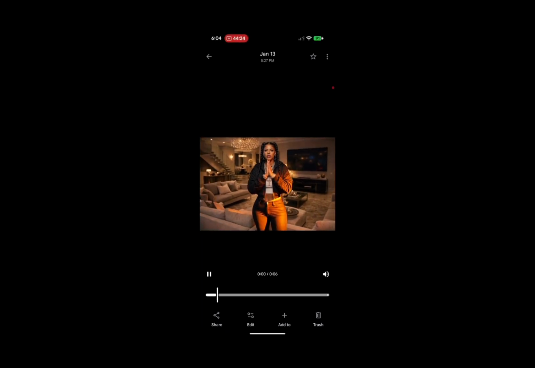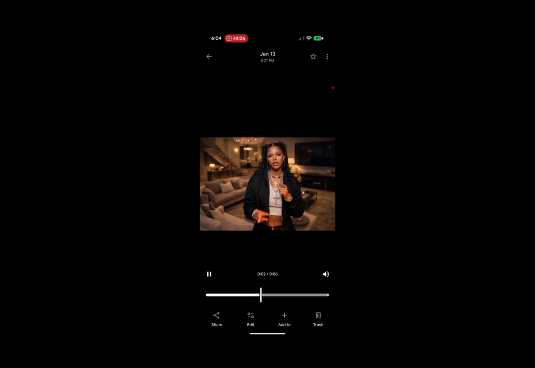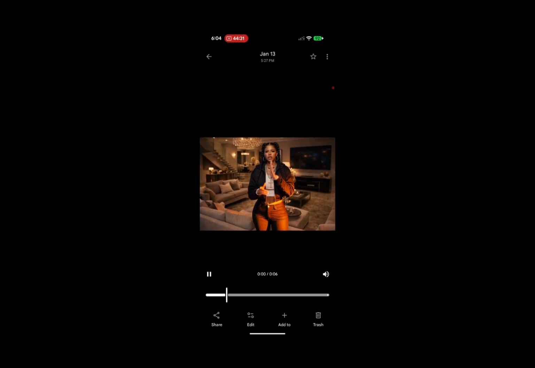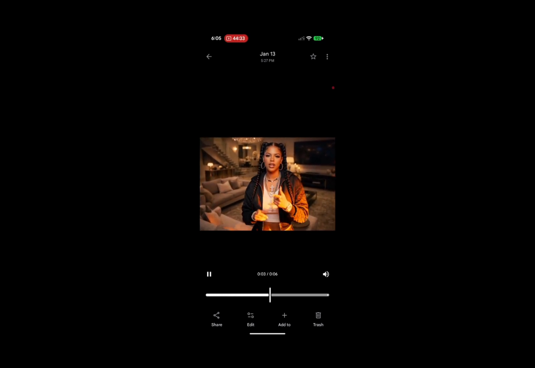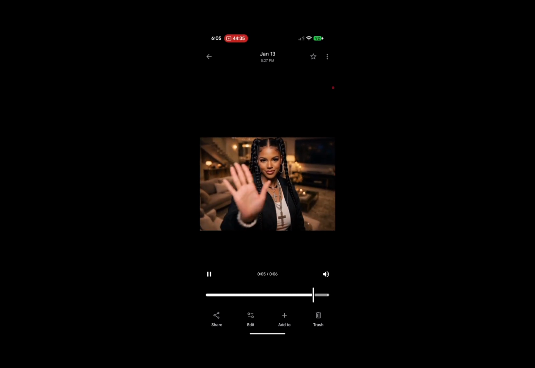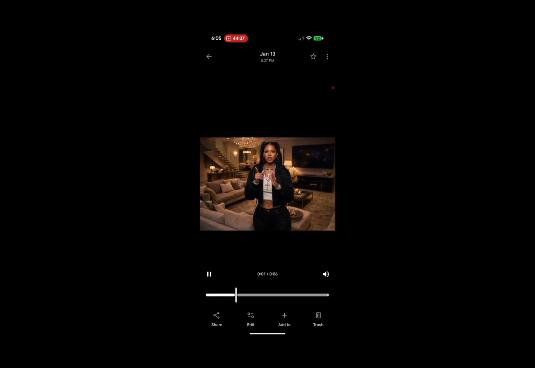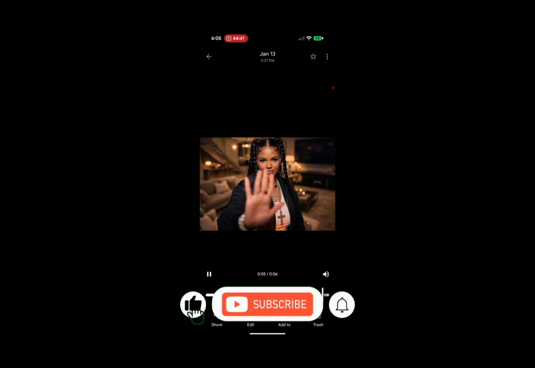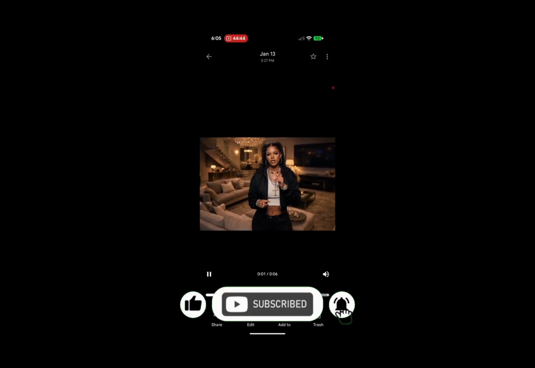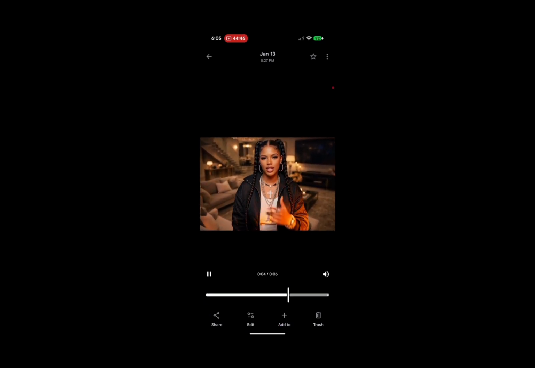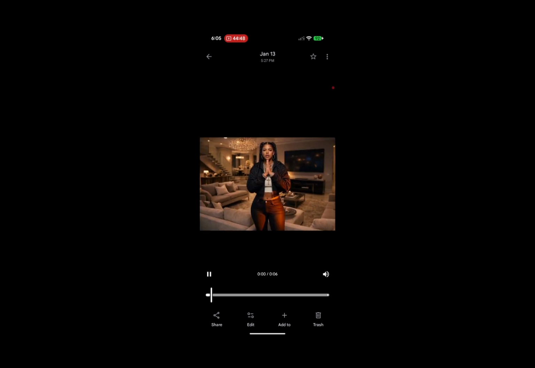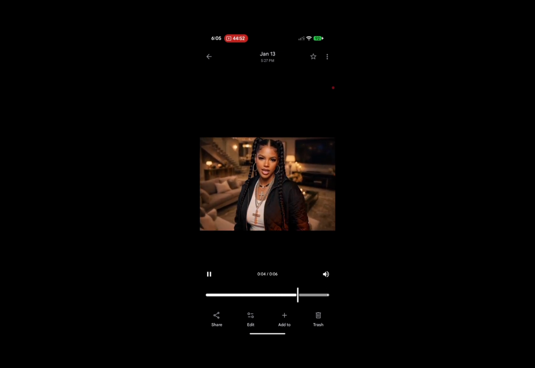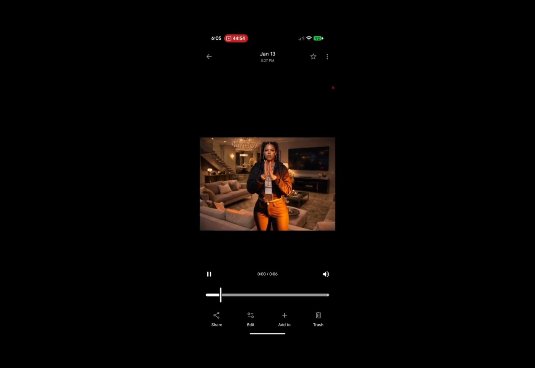After we have done that, we can now match the video and the voice together, and then make the character lip sync the audio. And at the end of the day, we use our editing app to put everything together and make it look more presentable. All right, so that is that.